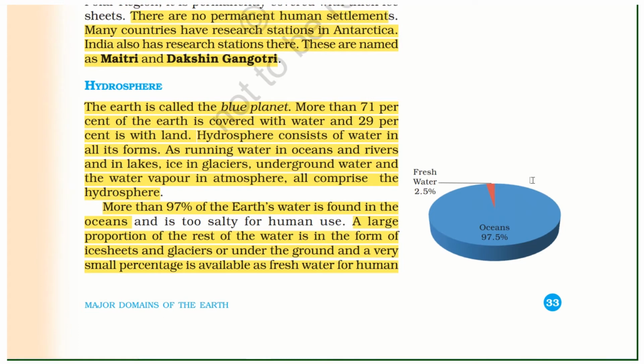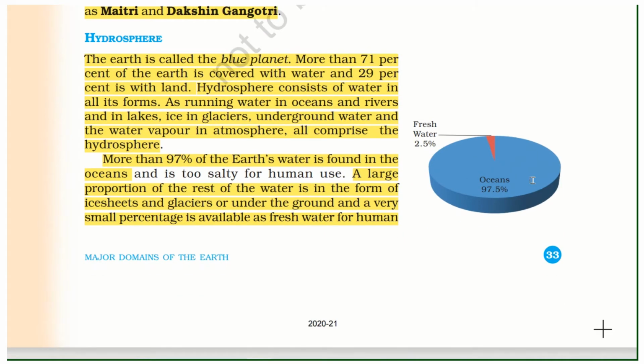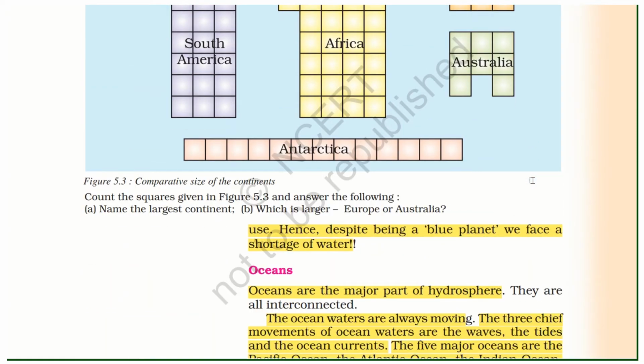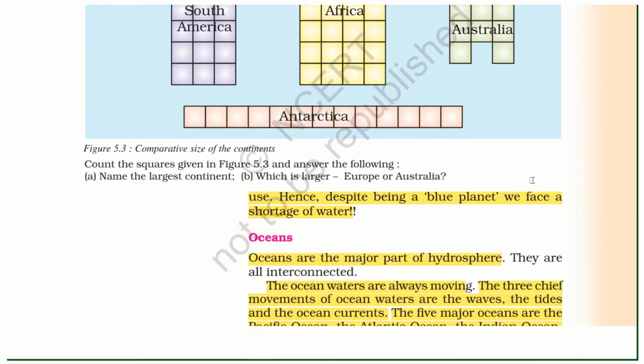A large portion of the rest is in the form of ice sheets and glaciers or under the ground, and a very small percentage is available as fresh water for human use. So, despite being a blue planet, we face a shortage of water.